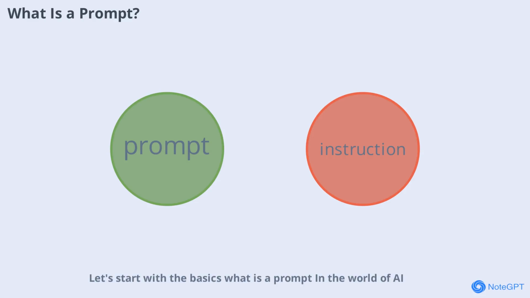Start with the basics. What is a prompt? In the world of AI, a prompt is simply the instruction, question, or text you give to an AI model to guide its response. Think of it as giving directions to a highly capable assistant who doesn't know your context until you tell it. The clearer and more specific your instruction, the better the output you'll receive.